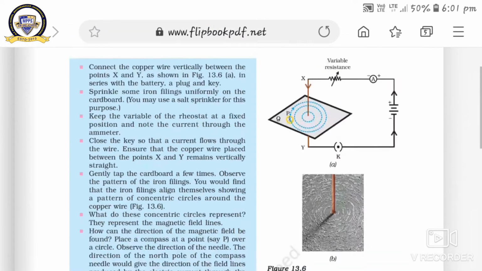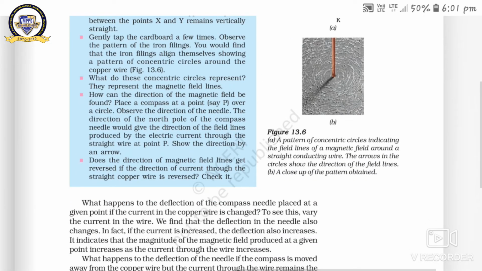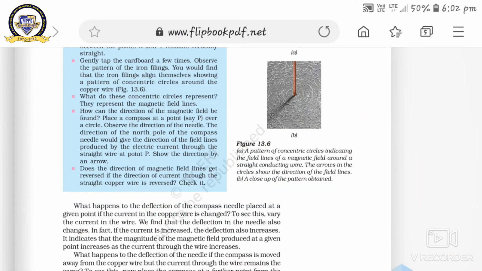So, for performing this experiment, you have to perform it by the observations or by the procedure that is given in the activity. You find that, what happens to the deflection of the compass needle placed at a given point if the current in the copper wire is changed? It means if you change the direction of the current, what will happen to the deflection of the compass needle? Got it?